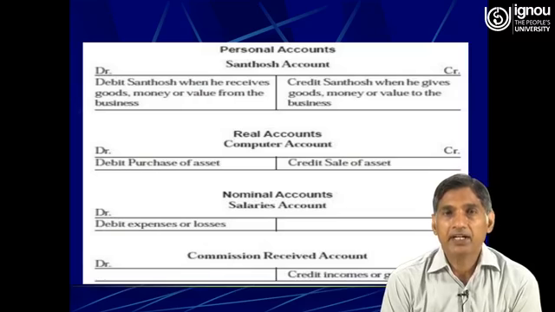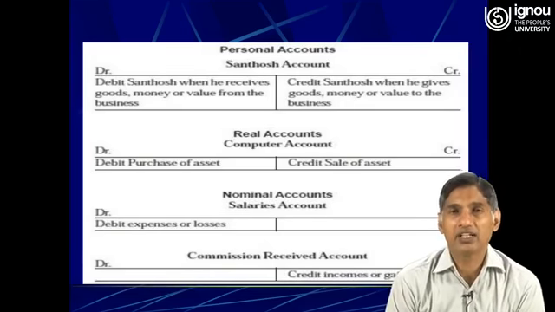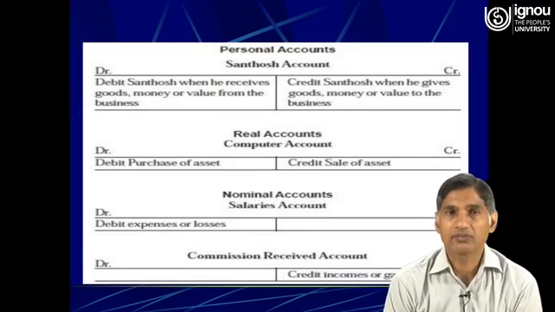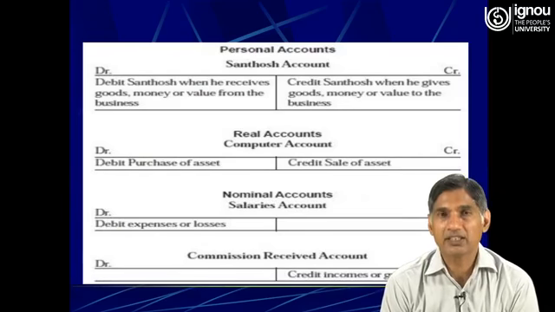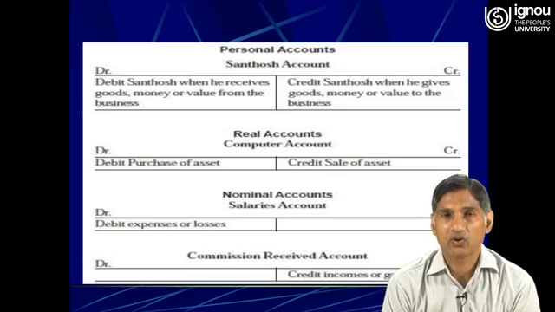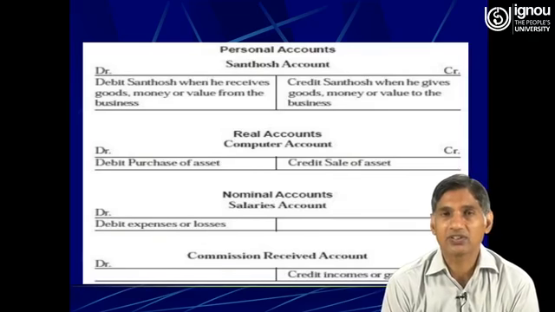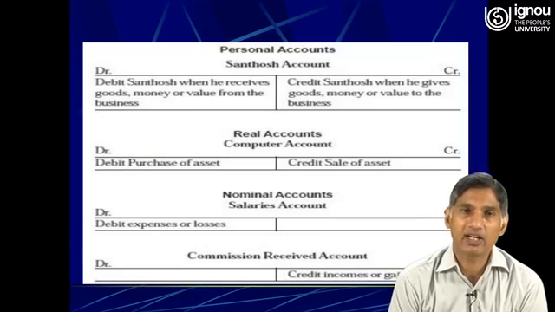So any account which is related to expenses and any account which is related to income is part of the nominal account. Here you can see that as far as the expenses account is concerned, like salaries account, which is an expense for the business, well friends, all expenses have a debit balance.